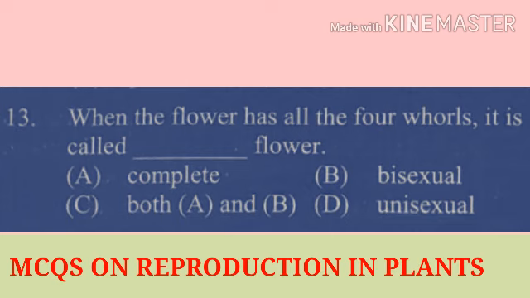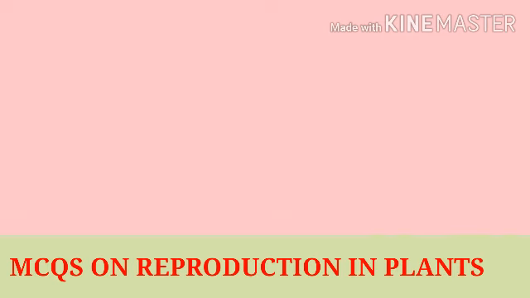Here option A, complete flower, and option B, bisexual flower, both answers are correct, and option D, unisexual flower, is not correct because unisexual flowers are nothing but when only one reproductive part is present. Due to this, the correct answer is C, both A and B.